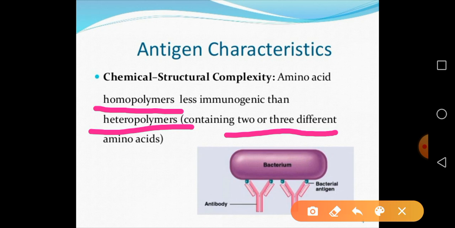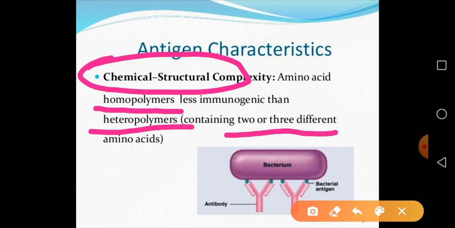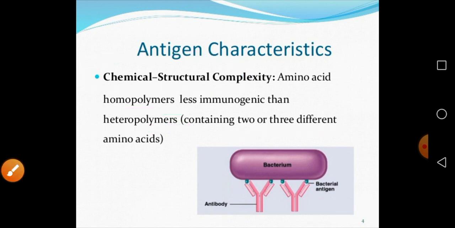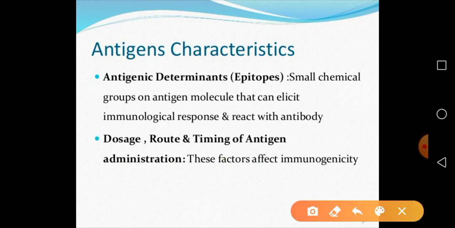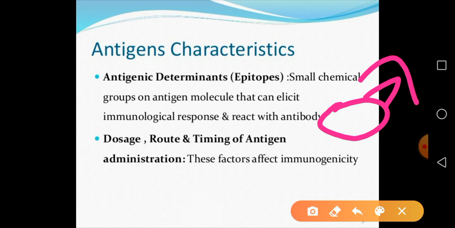Again, an important characteristic is chemical complexity: most antigens must be complex in nature. A simple antigen is not a good immunogenic antigen. Then antigenic determinants. Suppose this is one antigen. This is the antigenic determinant present on the antigen, which we also call the epitope.